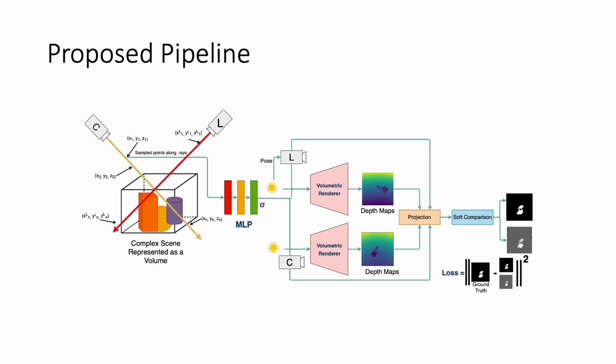The estimated z-buffer is fed into a projection step that projects the camera pixels and their associated depths into the light's reference frame. The shadow map is indexed to obtain the corresponding depth values at these new points. The projected depths and indexed depths go into a soft comparison step, which outputs the predicted cast shadows in the scene from the camera's perspective. A loss is then computed on the predicted and ground truth shadow mask. For more details, please refer to our paper.